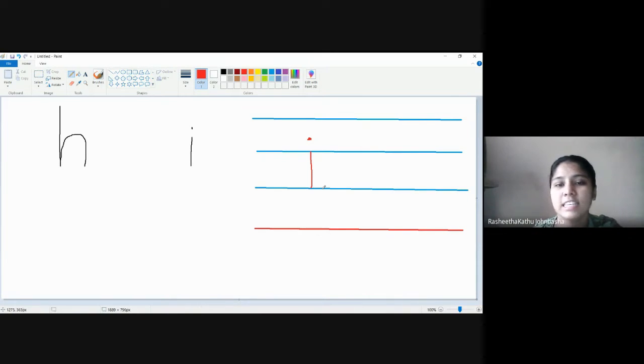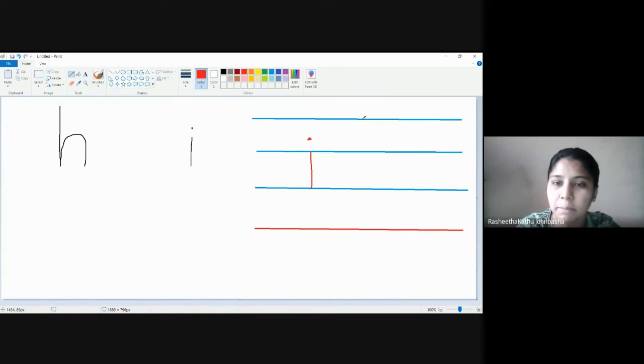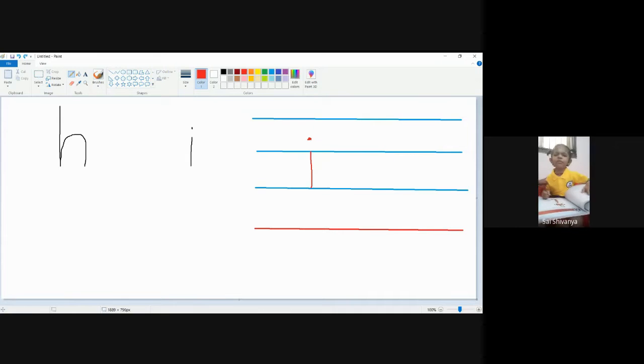What is this? What is this, children? What letter is this? I. Small letter I. Very good. Hope you will remember the capital letter I also. You will start the standing line from the first line to the third line. Then you will put 2 sleeping lines, I guess. You will remember it. Okay?